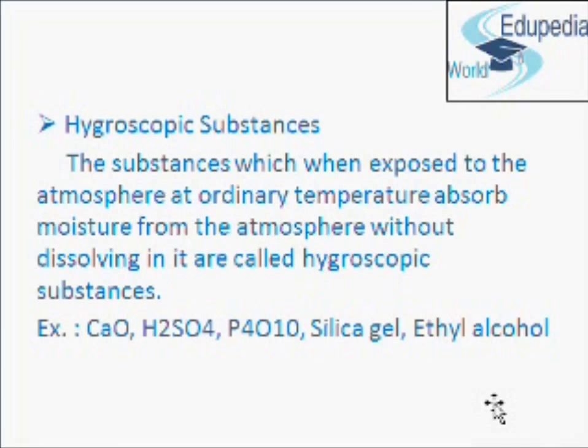Now, hygroscopic substances. The substances which when exposed to the atmosphere at ordinary temperature absorb moisture from the atmosphere without dissolving in it are called hygroscopic substances. The examples of hygroscopic substances are CaO, H2SO4, P4O10, silica gel and ethyl alcohol.